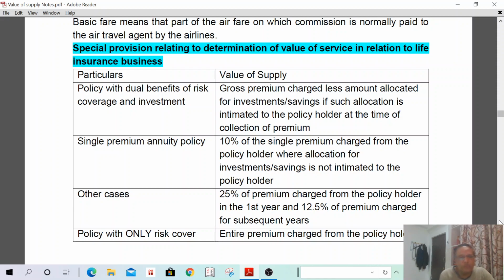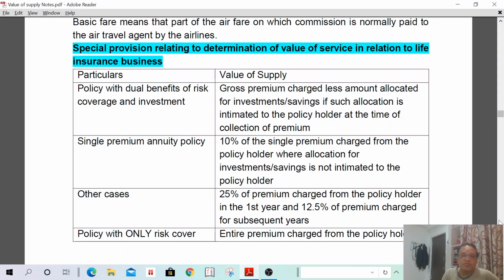First, in this also 4 methods are there. Policy with dual benefits of risk coverage and investment. Suppose today I have taken a policy of 10 lakhs. Every year I have to pay 50,000, for a 20 year term. 20 years into 50,000, that is 10 lakhs, but I am getting 20 lakhs at the end of 20 years, depending on the case. In such a case, what is the value of supply?